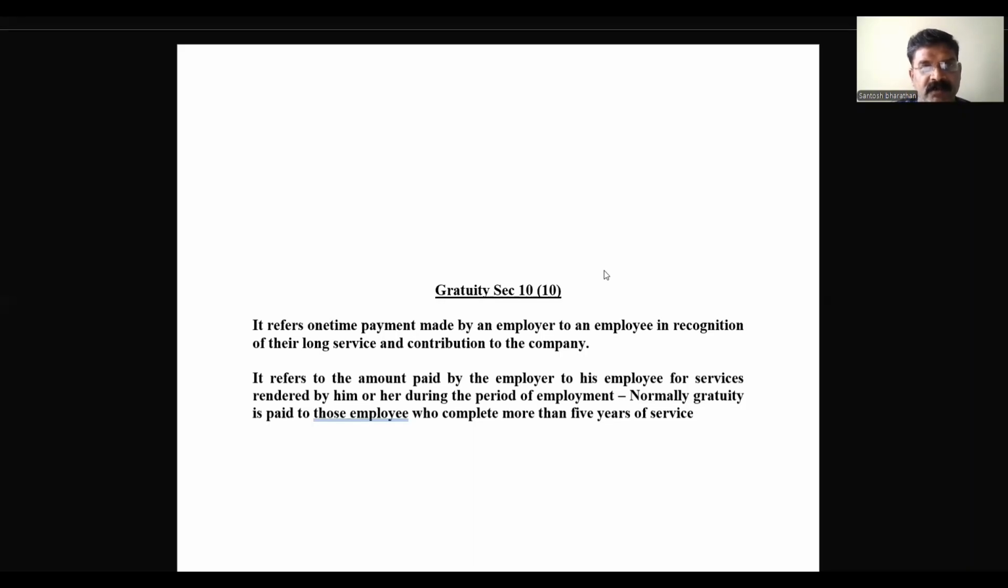Hi, children. Today we are going to study the topic called gratuity. This is from the Income from Salaries chapter. So we'll understand the term gratuity. What do you mean by gratuity?